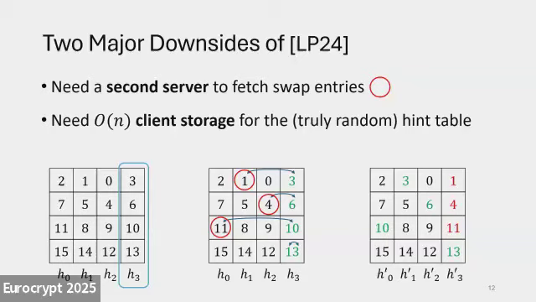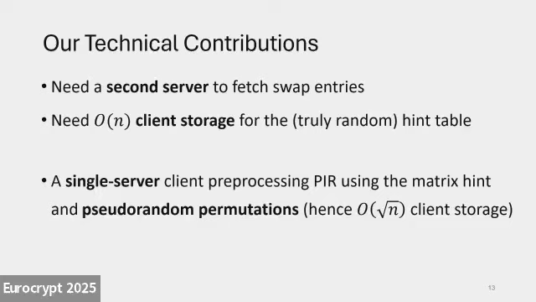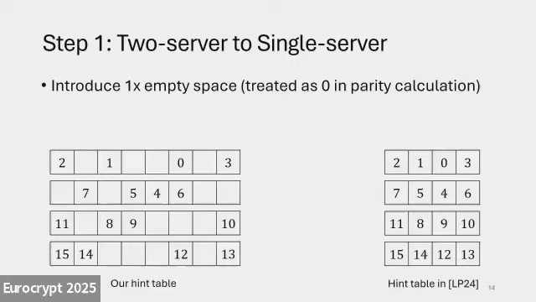And that is what we're going to address in this work. We're going to propose a single-server client preprocessing PIR using this matrix-style hints, but taking advantage of pseudo-random permutations. Therefore, we will have square root of n client storage instead of linear. So how do we do that? Step number 1, we will go from 2 servers to a single server.